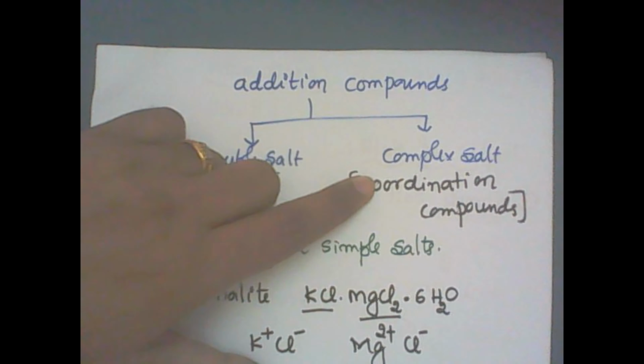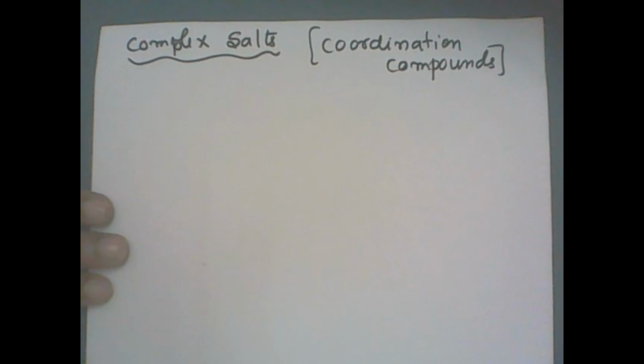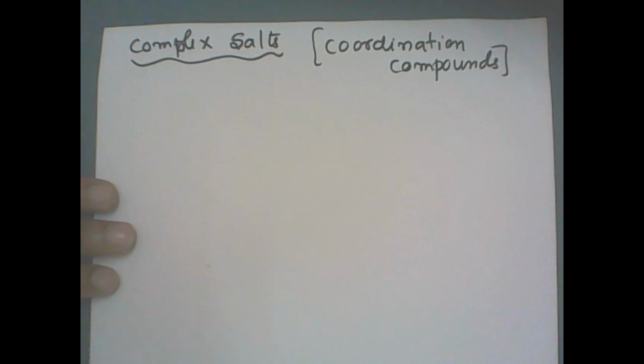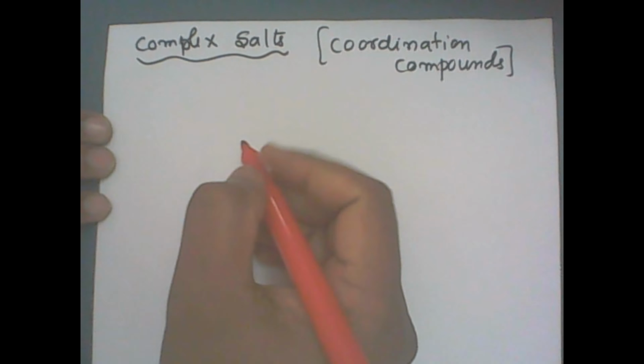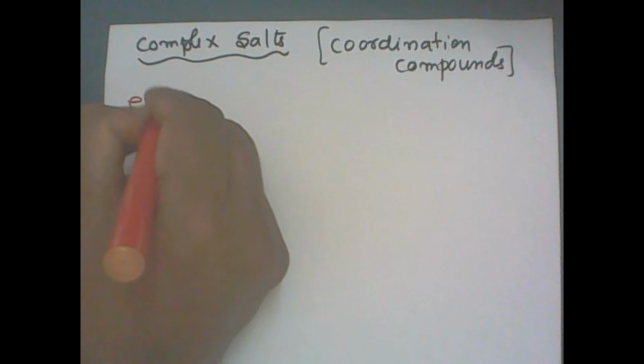Let me move on to the complex salt now. The third category of salt is complex salt, and the complex salts are also known as the coordination compounds. So let me take one example. Let me take the example number 1.